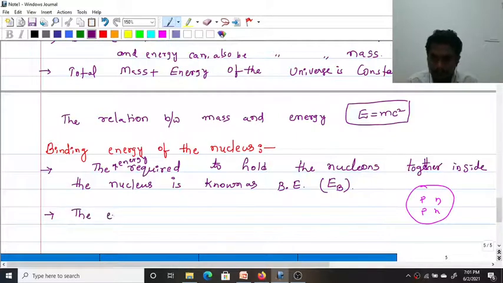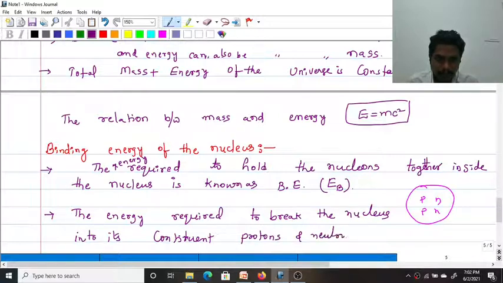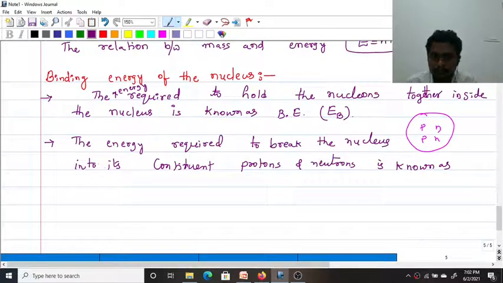The energy required to break the nucleus into its constituent protons and neutrons is known as binding energy. The same definition.